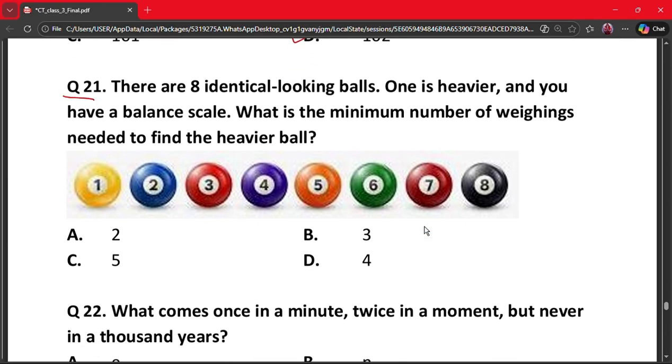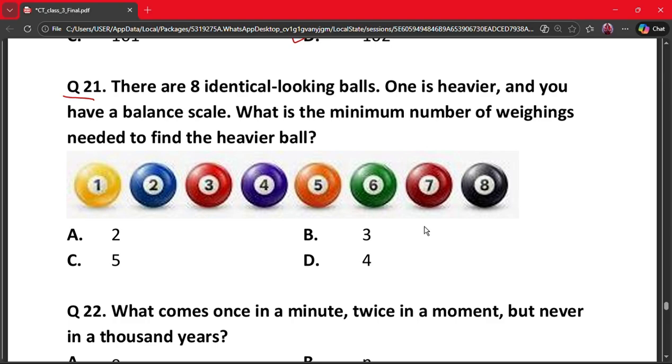So now let's move on to our next question, which is question number 21. There are 8 identical looking balls. One is heavier and you have a balance scale. What is the minimum number of weighings you need to find the heavier ball? So there are a total of 8 balls and the options are 2, 3, 5 and 4. So let's look at the question. You can split them into groups of 3, 3 and 2. The minimum number of weighings needed is 3 to guarantee finding the heavier ball.